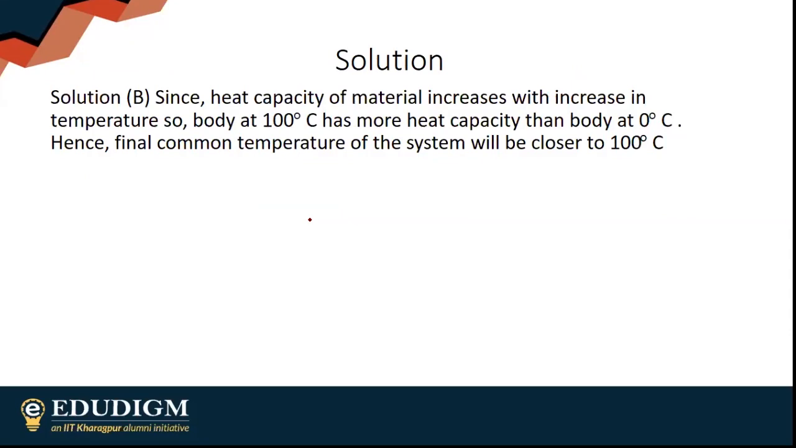Obviously, heat capacity of the material increases with increase in temperature. The body at 100 degrees has more heat capacity than the body at 0 degrees Celsius. Hence, the final common temperature of the system will be closer to 100 degrees Celsius. So it will be greater than 50 degrees Celsius. Are people happy with this explanation, or is there a mathematical way of showing this also? Let us use the formula to show it. Are people happy with this explanation? Yes.